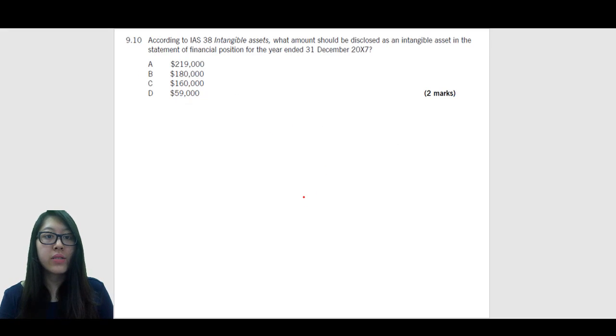The next question asks, according to IAS 38 intangible assets, what amount should be disclosed as an intangible asset in the statement of financial position? In this case, we need to consider the costs that need to be capitalized or already have been capitalized.